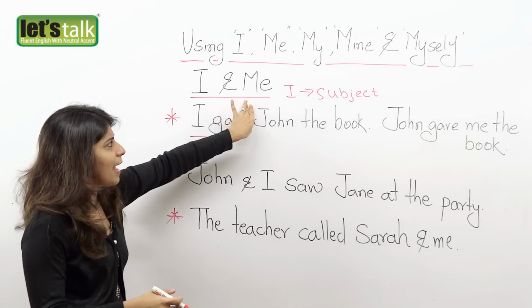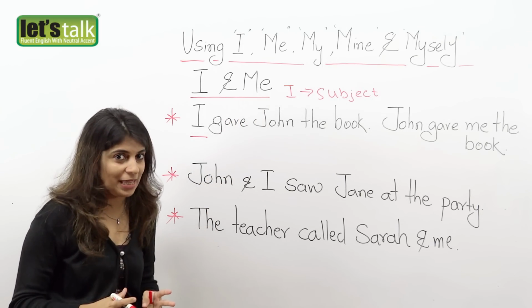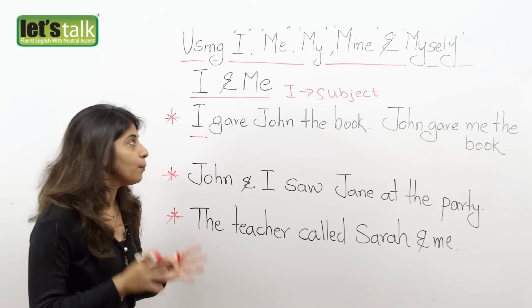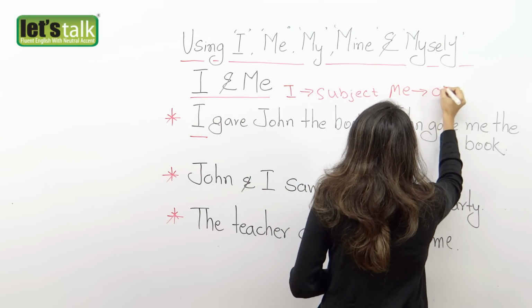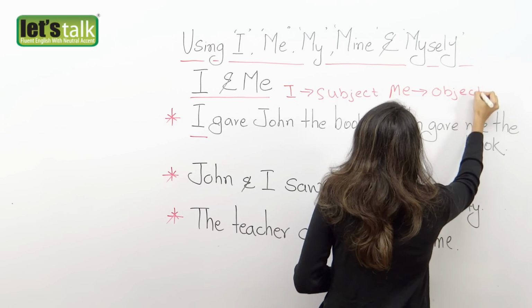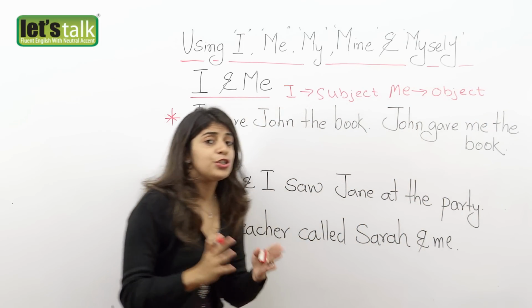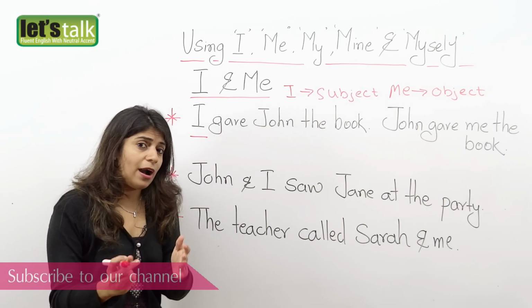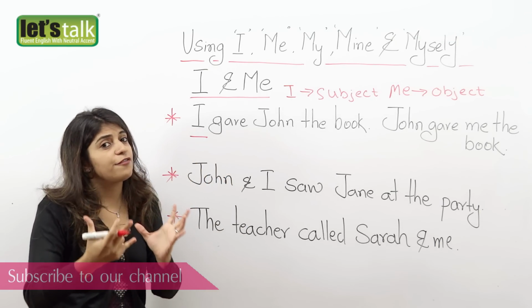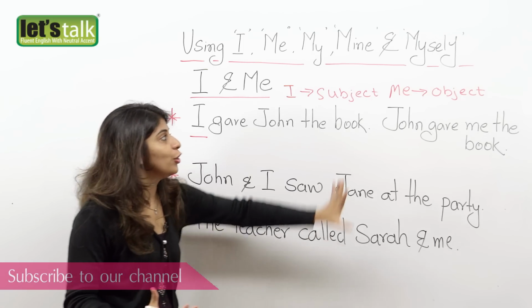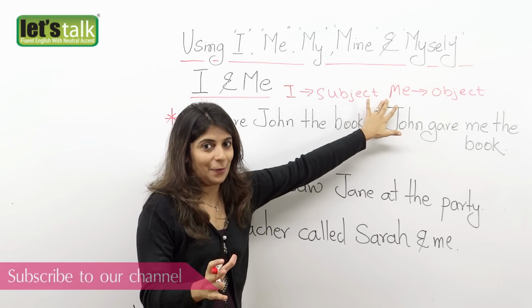Now let's understand when do we use me. Now me is an object. Okay, so when you are at the receiving end of an action, that is when you use the word me, okay?